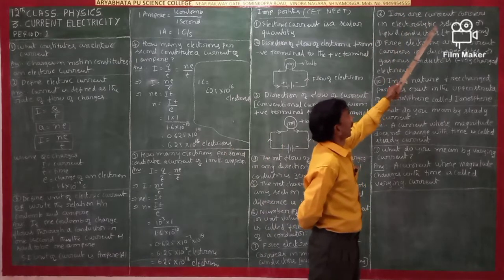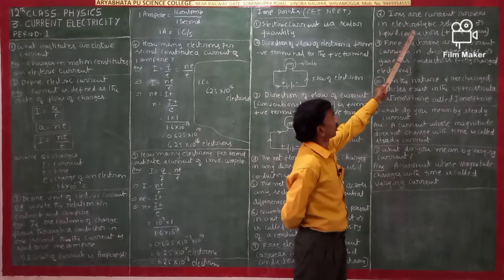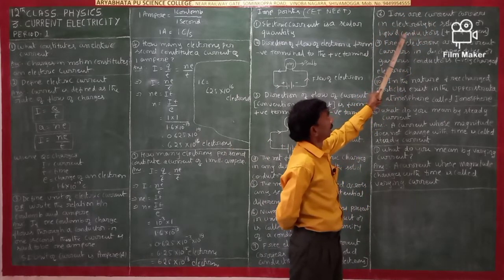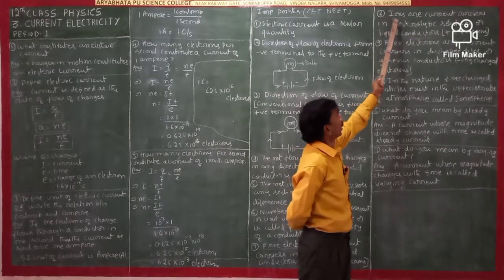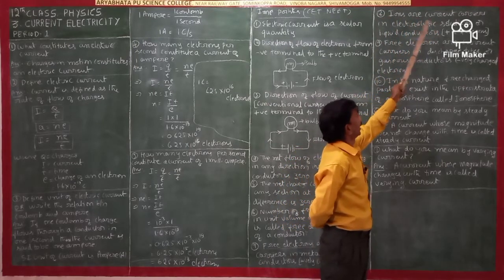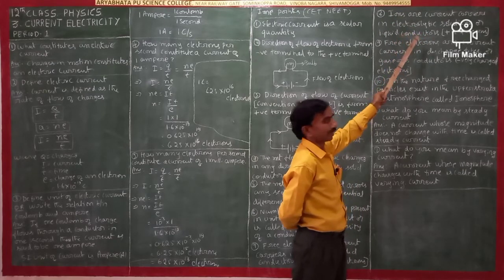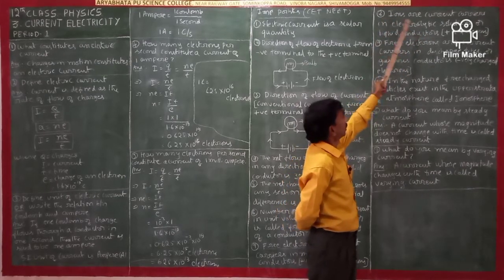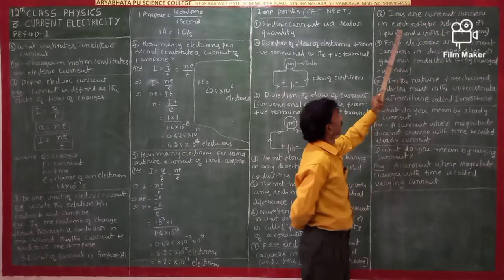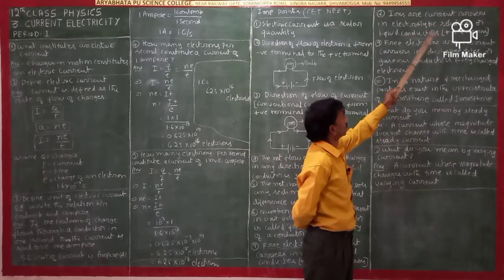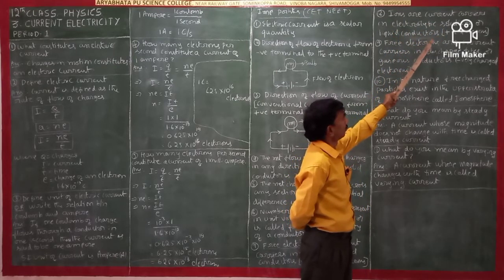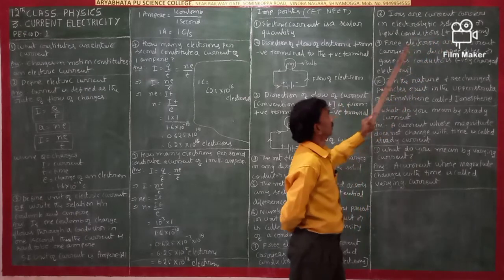Ions are current carriers in electrolytic solutions or liquid conductors, positive or negative ions.